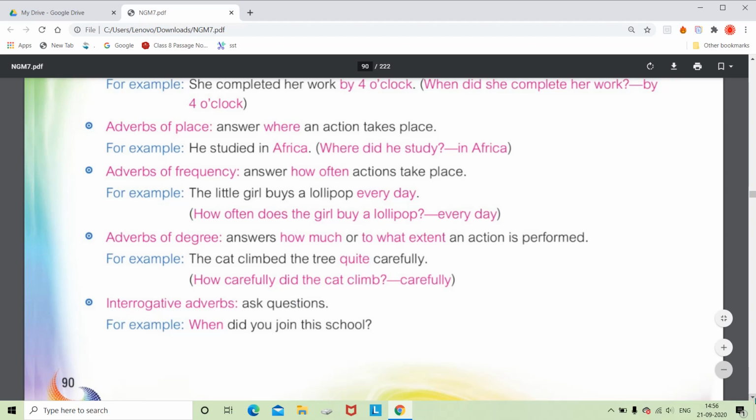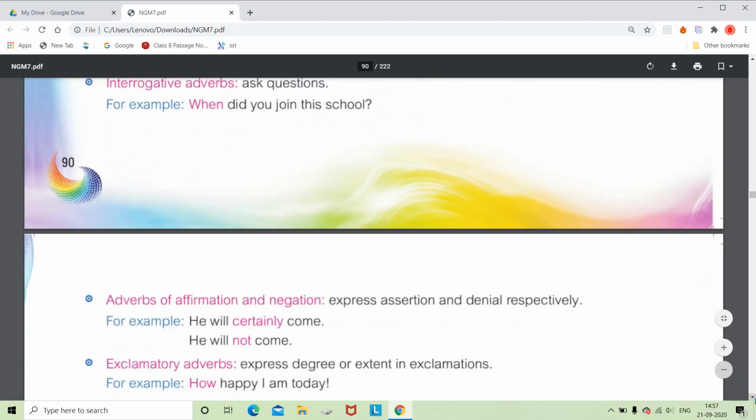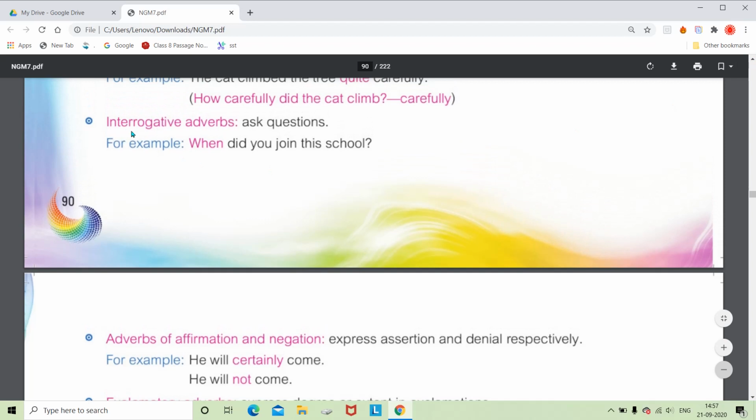And then next come the interrogative adverbs. In interrogative adverbs, interrogate means to ask. So whenever we are using some WH words in the beginning, it is also called an adverb.